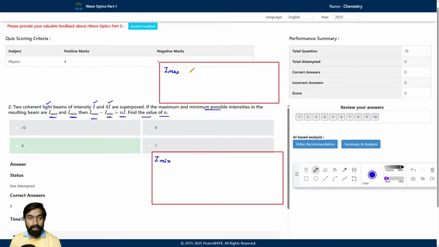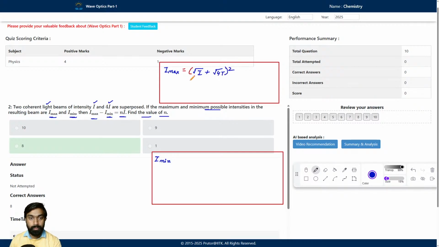So we know the formula of intensity. I max is equal to under root I1, and I1 is I here, plus under root I2, that is 4 times I, and whole square.